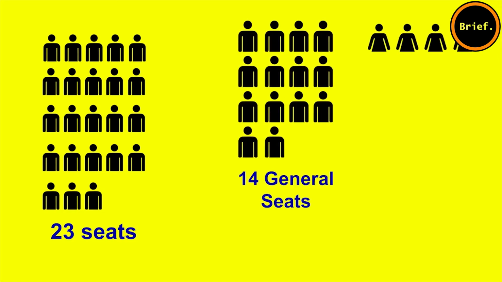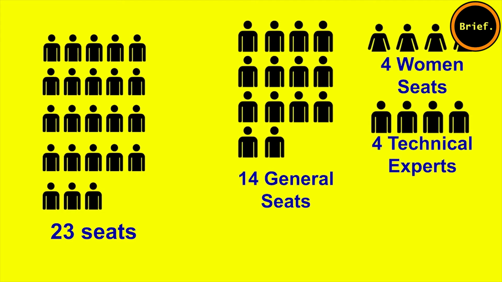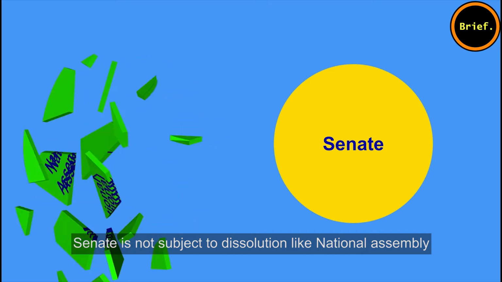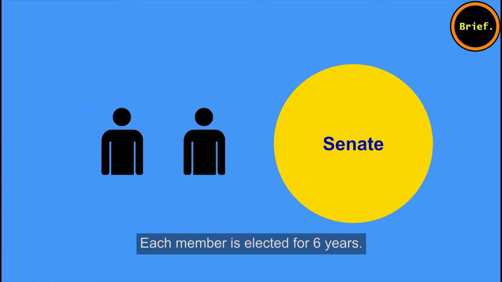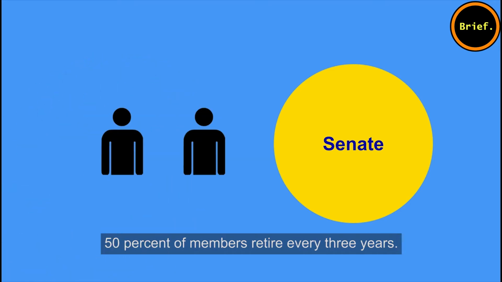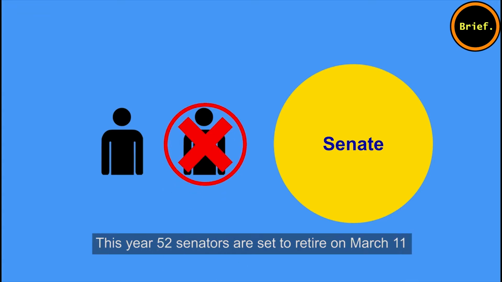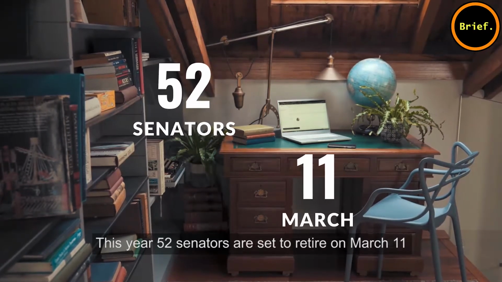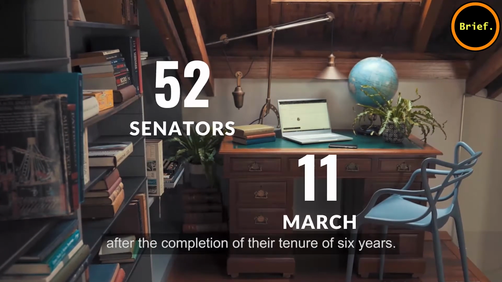Each province is allotted 23 seats, which includes 14 general seats, 4 women, 4 technical experts, including 1 religious scholar and 1 non-Muslim. Senate is not subject to dissolution like National Assembly. Each member is elected for 6 years. 50% of members retire every 3 years. This year, 52 senators are set to retire on March 11 after the completion of their tenure.